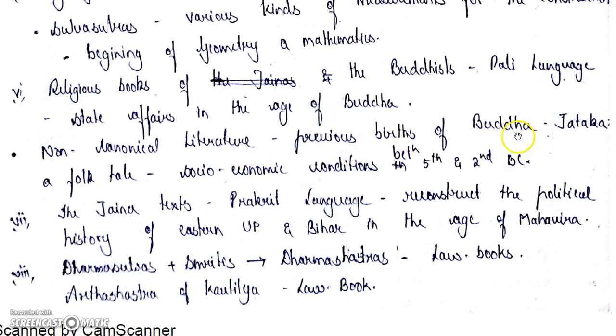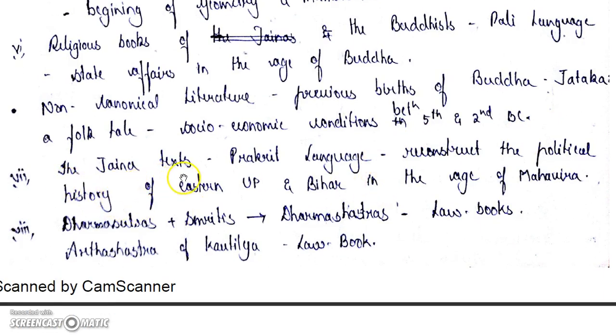This tells us about the previous births of Buddha. It is known that Lord Buddha, Gautam Buddha, who is the founder of Buddhism, had taken around 550 births before becoming Buddha. These 550 births were in the form of animals or plants or any other form, and these have been written in the form of Jataka, folk tales, right? So these Jatakas help us to know the social and economic conditions between the 5th and the 2nd century BC, right?